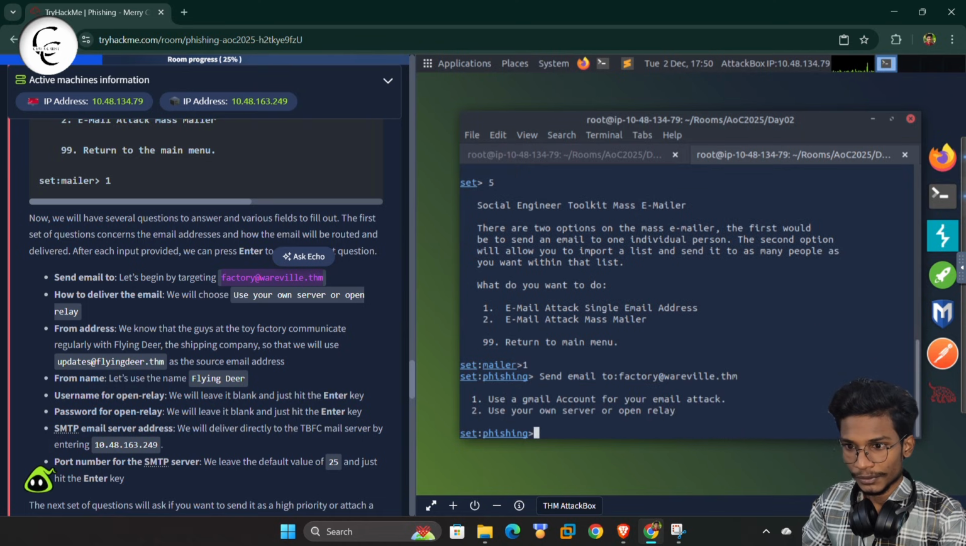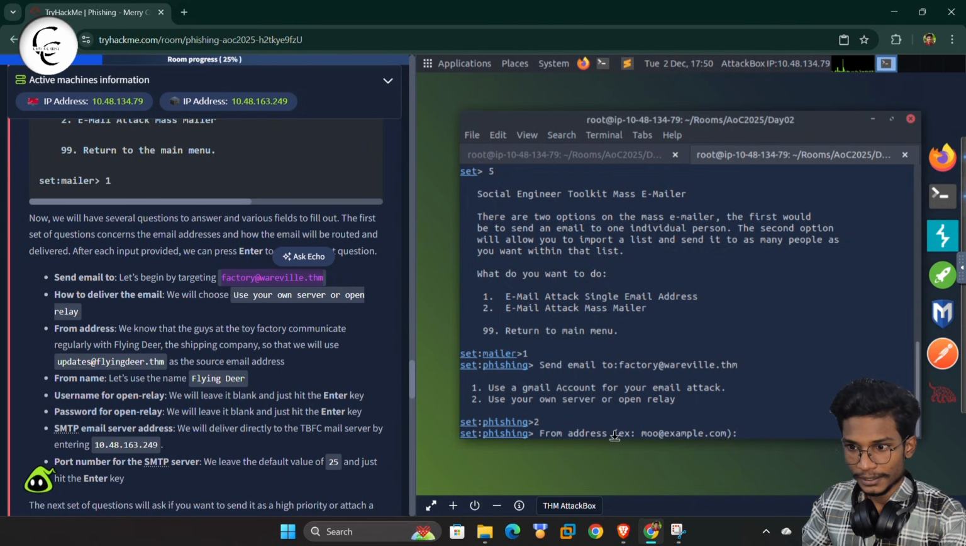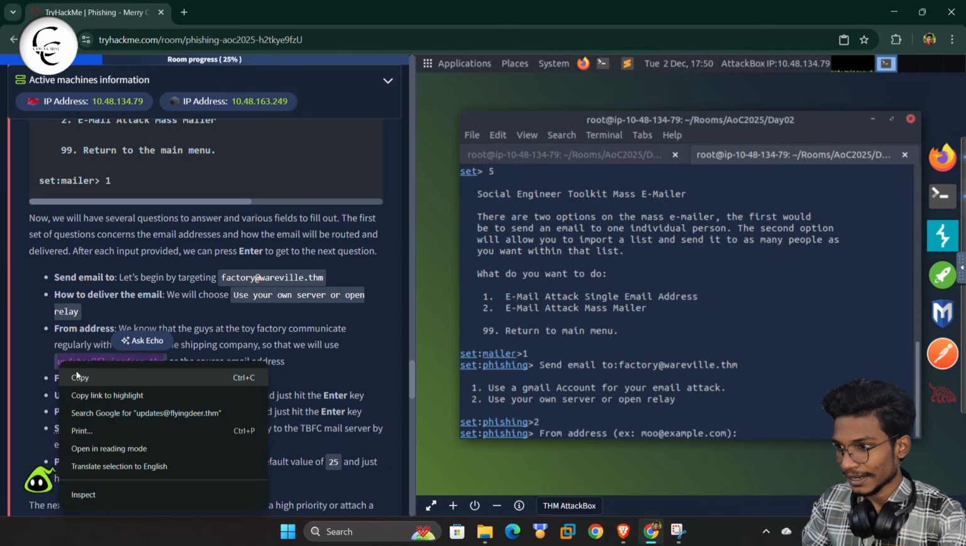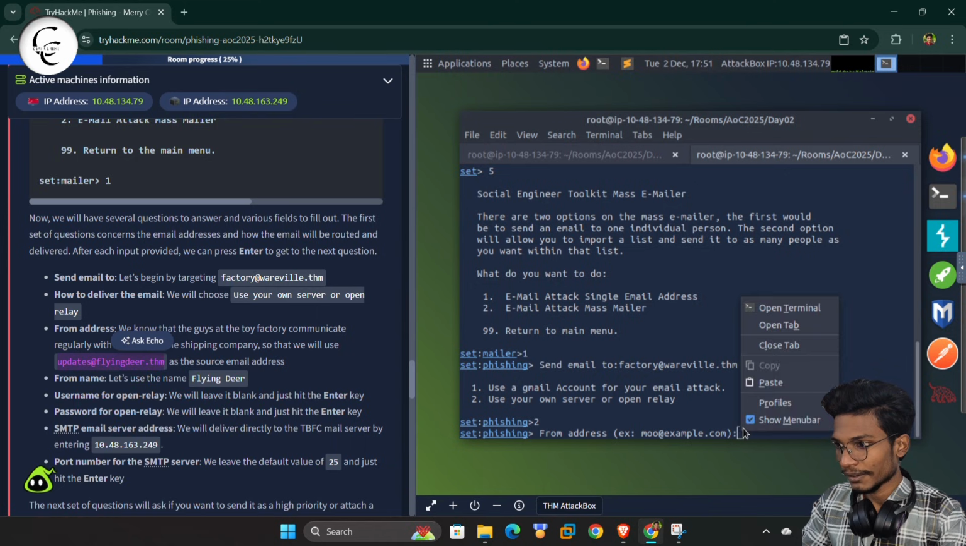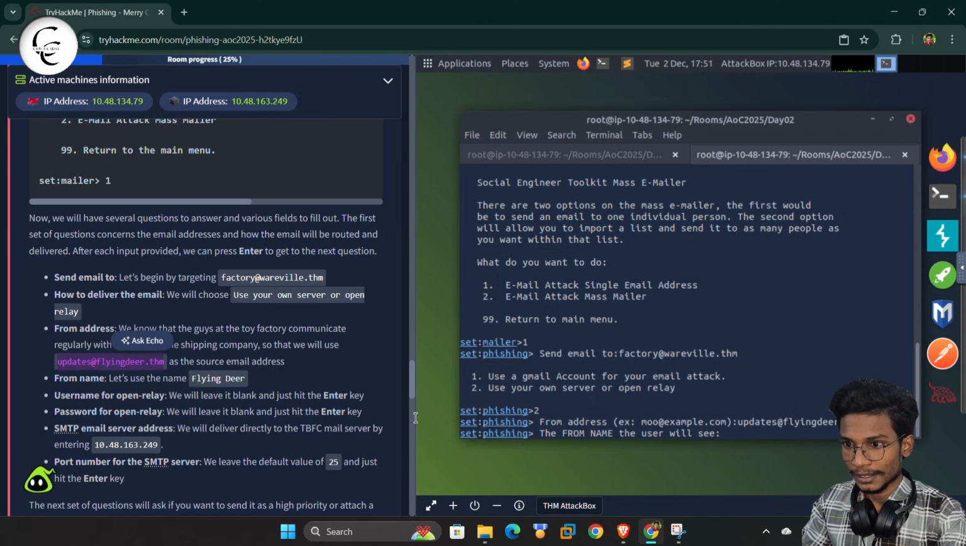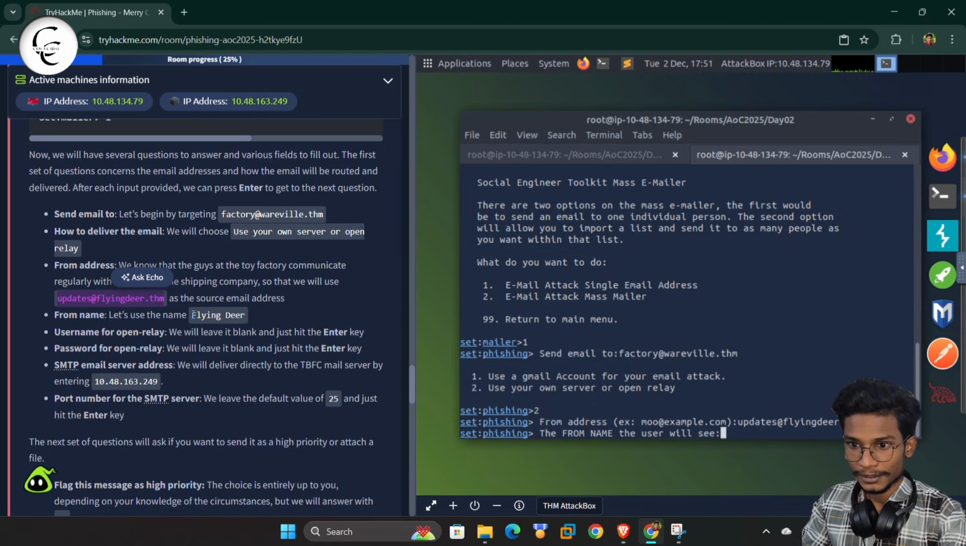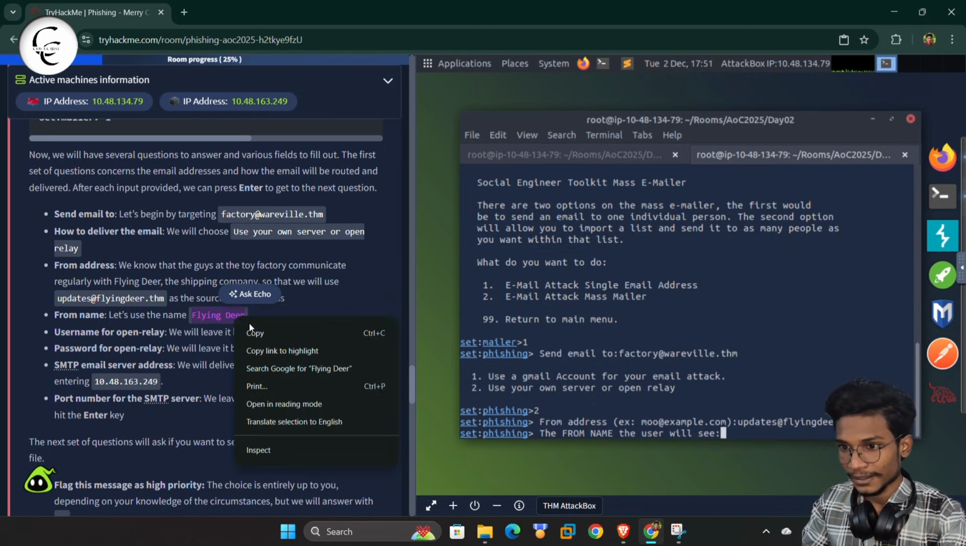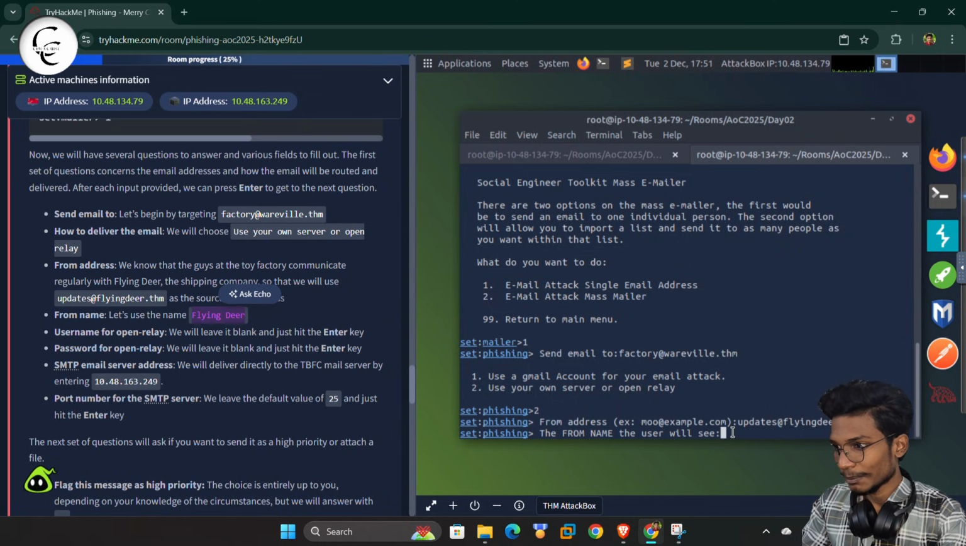So now we will use your own server, so we will use 2. Write 2 and give enter. From address, we will tell them we are the flying deer, so we will copy this and paste that address and give enter. From the username and password, as per the instruction, we will keep blank. From name, that is flying deer. So we will paste that.